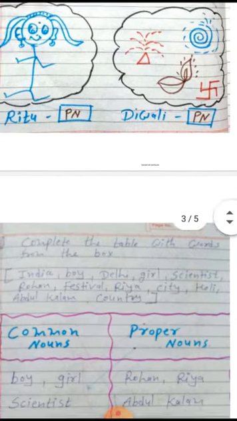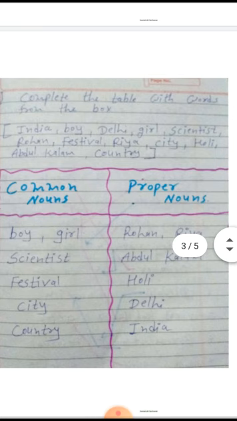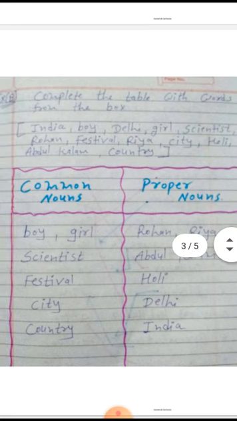Now next exercise: complete the table with words from the box. Here in the box some words are given, that you have to classify into two boxes, with common noun and proper noun headings given. So first we will read these words given in the box.